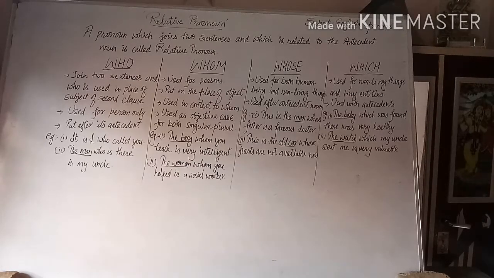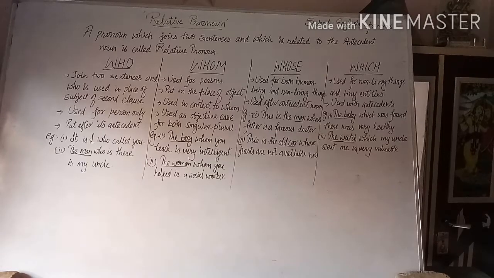The underlined word is the man, and whose follows it. It is a human being. In the next sentence, this is the old car whose parts are not available now.